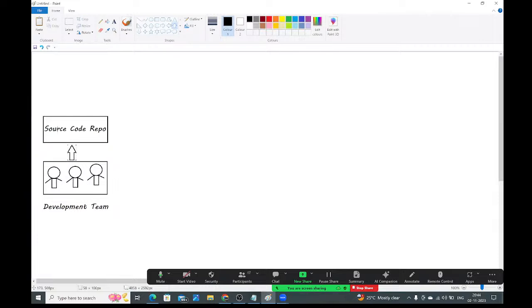So now we are going to create the infrastructure. Creating the infrastructure is nothing but creating the servers. We are going to create the servers in the AWS cloud. See here, this is the AWS cloud.